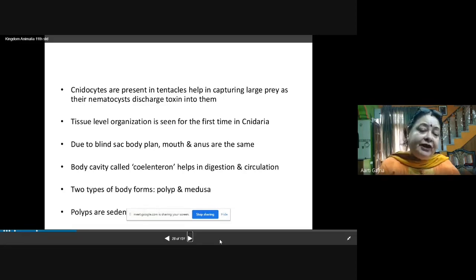Now, another very peculiar thing which is found in the coelenterata, that they show polymorphism. What is polymorphism? Polymorphism means many forms, dimorphism actually, we can say, because they are showing two types of body structures, and one is called polyp and another is called medusa. Polyps are sedentary. Polyps are present at one place, whereas the medusa are free living. So two body forms are present in coelenterata, polyps and medusa.